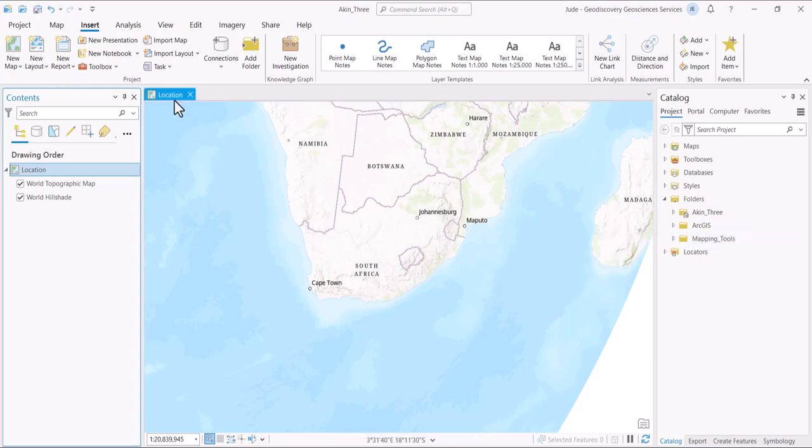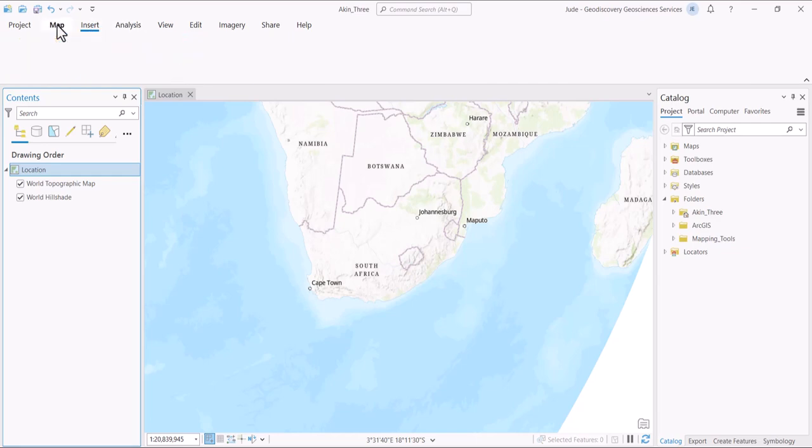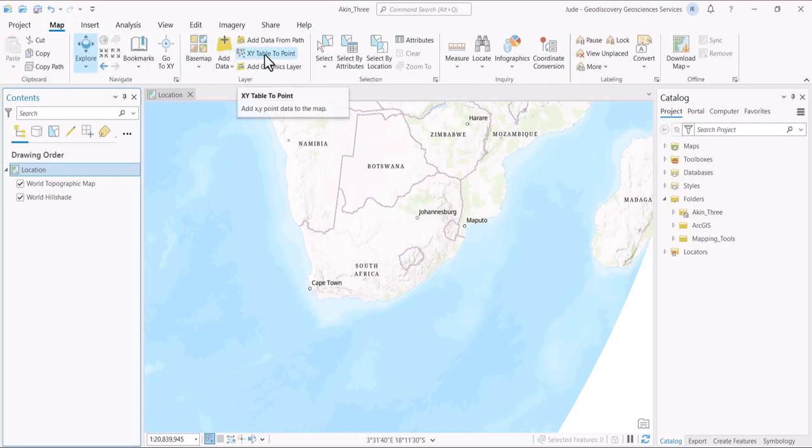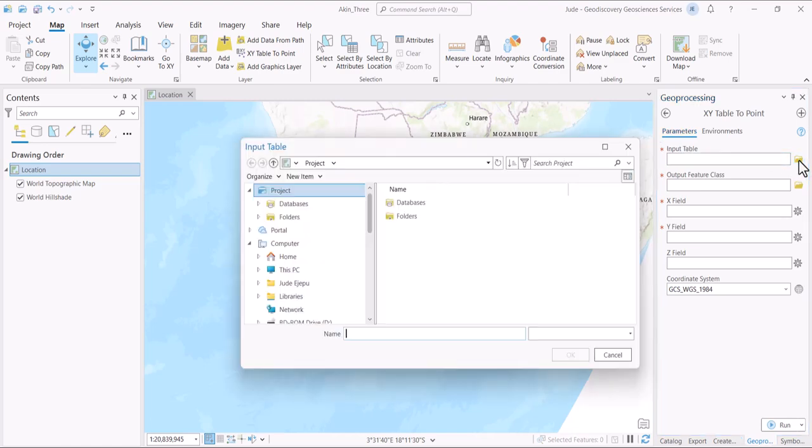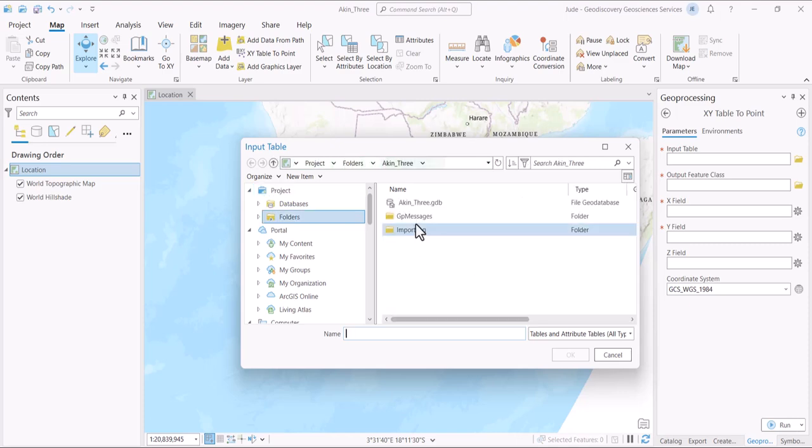So let's go back to this place, and it's XY table to point, but it's a geoprocessing tool. So even if you don't see it, you can always search on this geoprocessing tool. So we are going to navigate to where we have the table here. So I'm going to go back to the folders. Okay, I have it here in the shapefile.